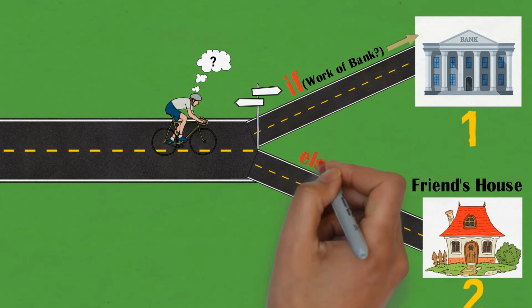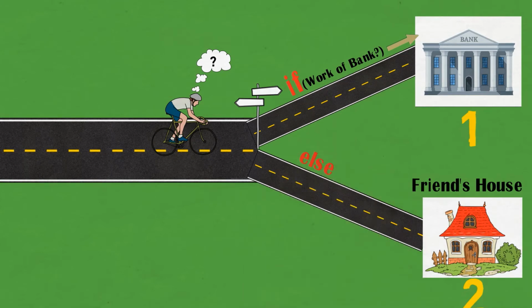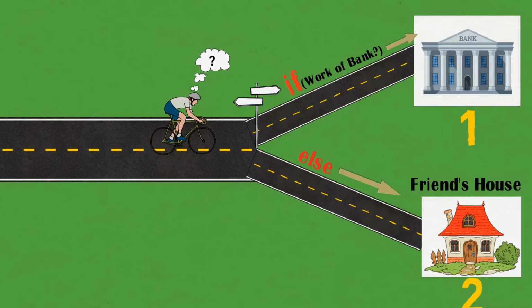But suppose he doesn't have anything to do in the bank, or he doesn't have any work in the bank, else he will prefer to go to his friend's house. That is why I have written else on road number 2. And road number 2 indicates his friend's house.